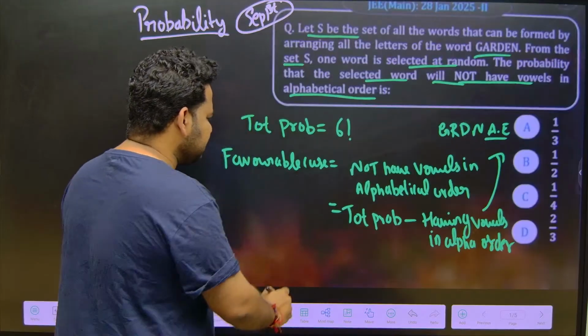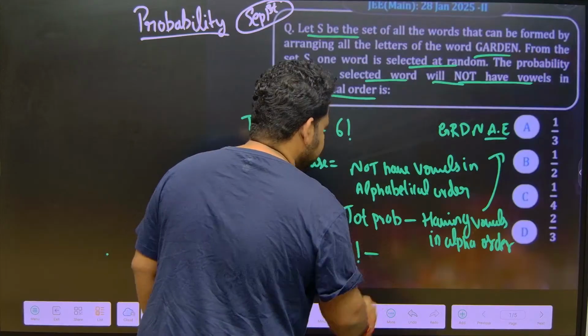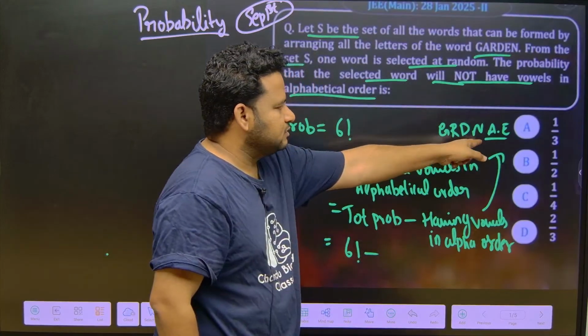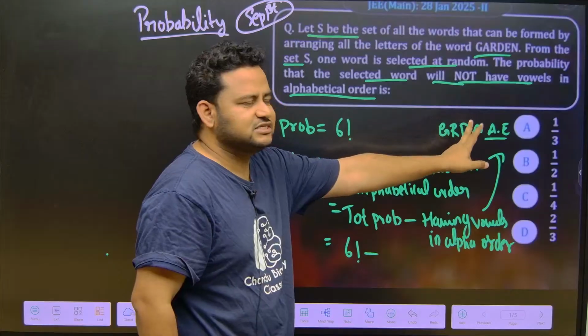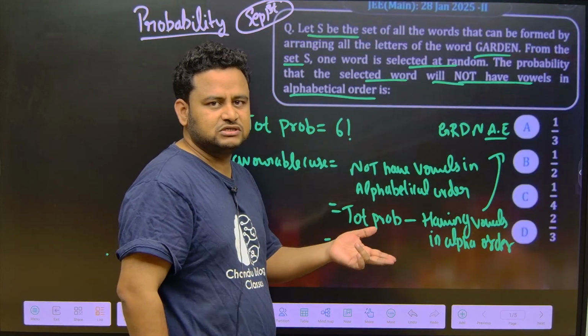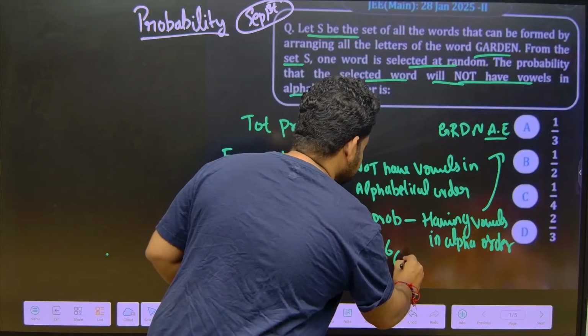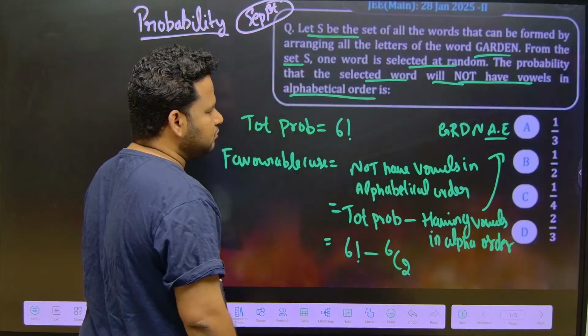So what I can do here? Total probability is 6 factorial minus, how many vowels are there? 2 vowels are there. Out of how many letters? 6 letters. Out of 6 letters, we have to select 2 places for the vowels. So how can we select that? Okay, that can be selected by using 6C2 ways.